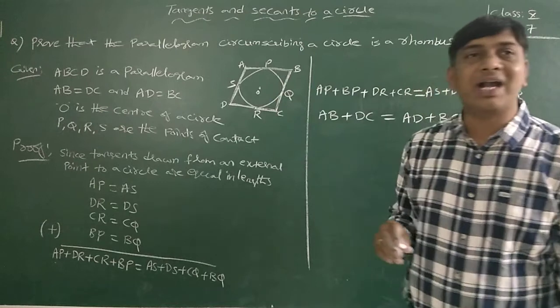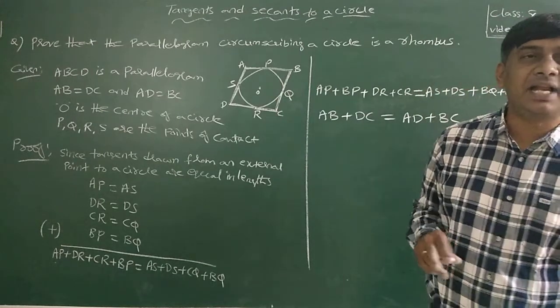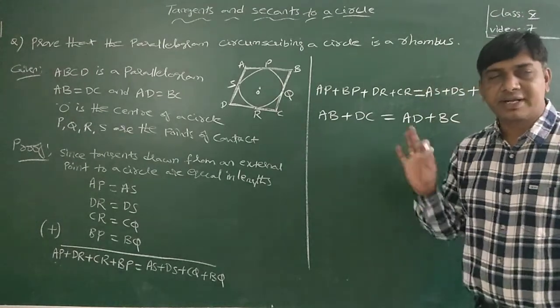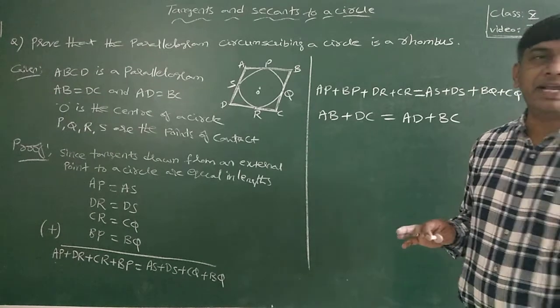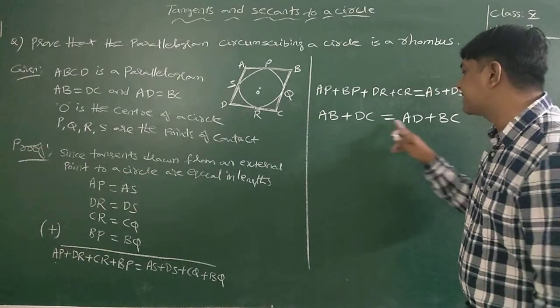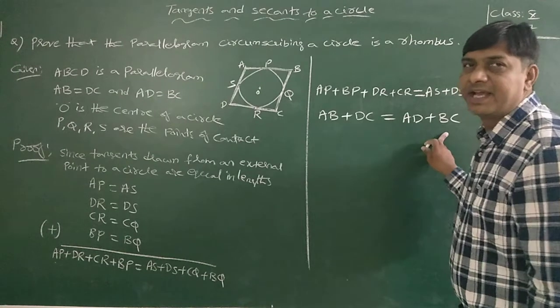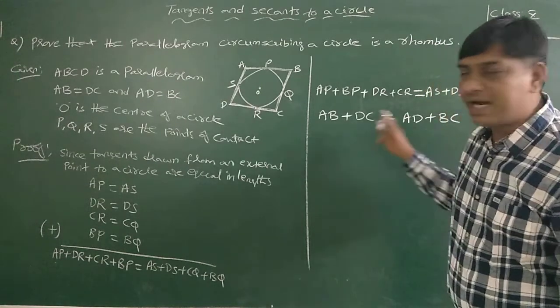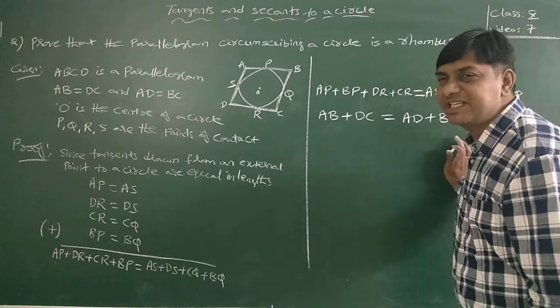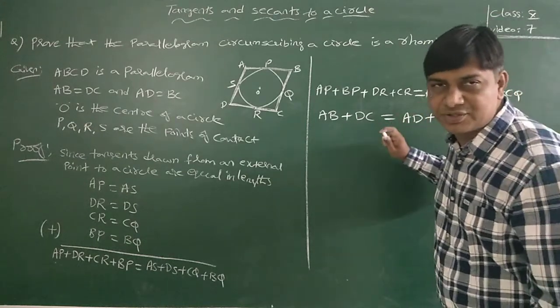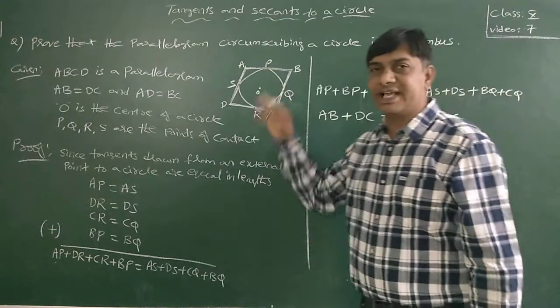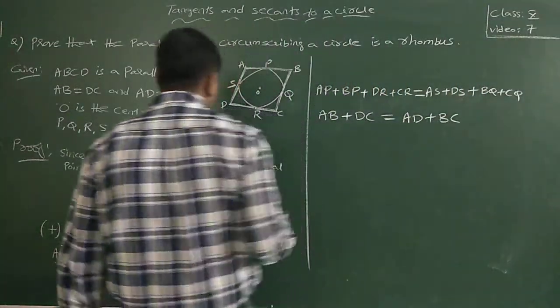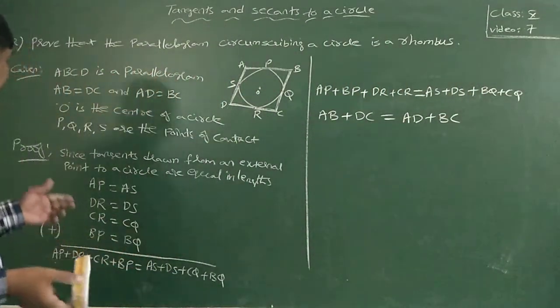Prove that a quadrilateral ABCD circumscribing a circle, then prove that AB plus CD is equal to AD plus BC. The quadrilateral solution is still here only, but I took the example exercise problem. What did I do here?